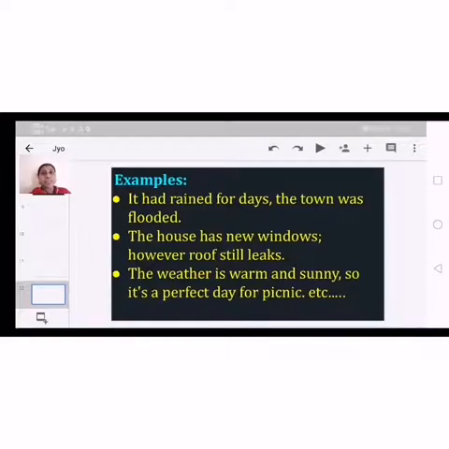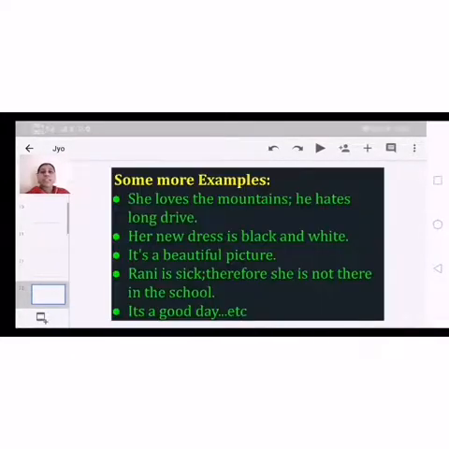Here we can observe these three examples. In each example, we have two phrases related to the same category or the same family. The two related statements are joined with commas or conjunctions or a semicolon or transition words. If you go through these sentences, we can get an idea about compound declarative sentences. And here are some more examples. She loves the mountains, he hates long drives.